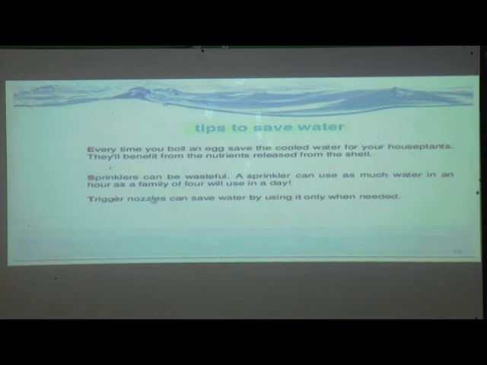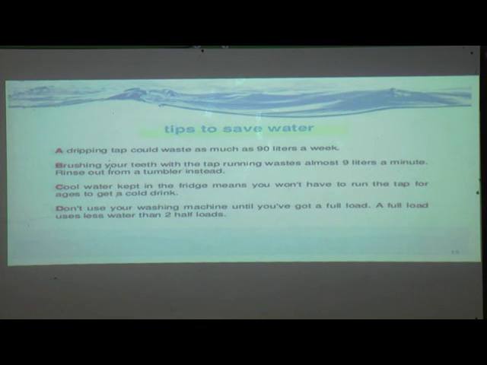So trigger nozzles can save water by using it only when needed. So also trigger nozzles we should use, because of that you can save water. So these are some tips. Read these tips one more time, because you should follow these tips and tell these tips to other people. Because of this they will also save water with us. So read this one more time.